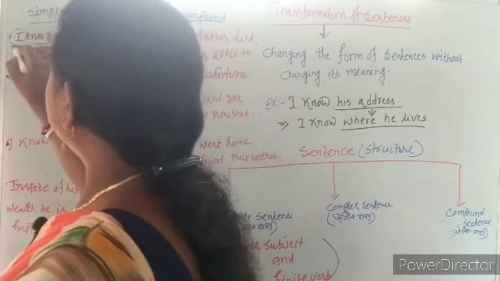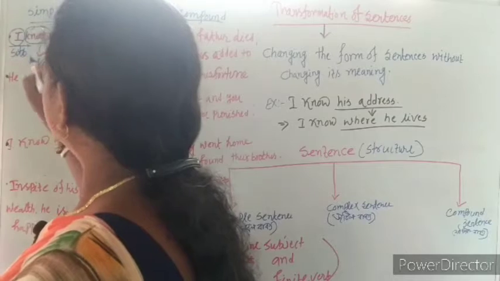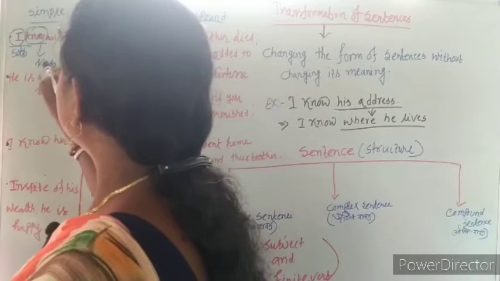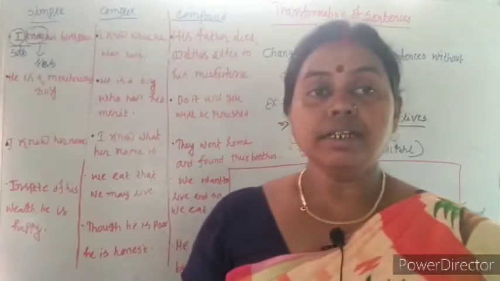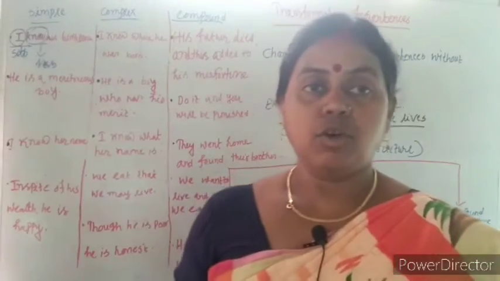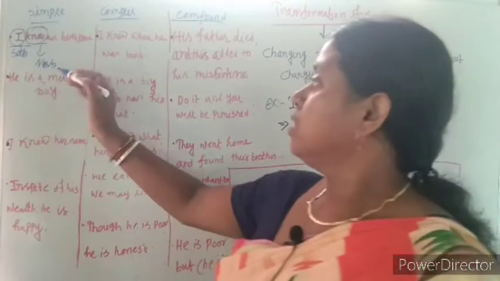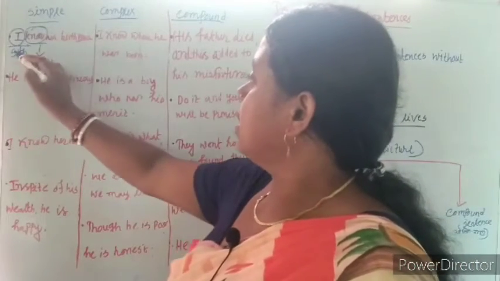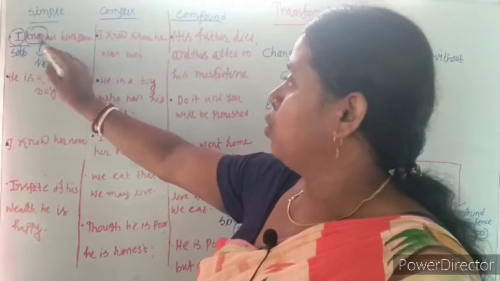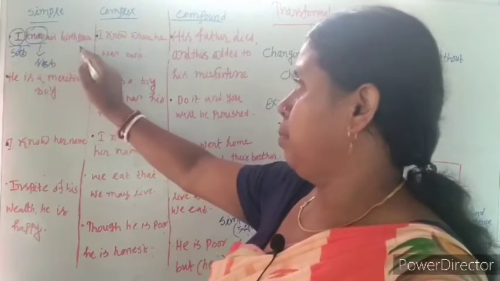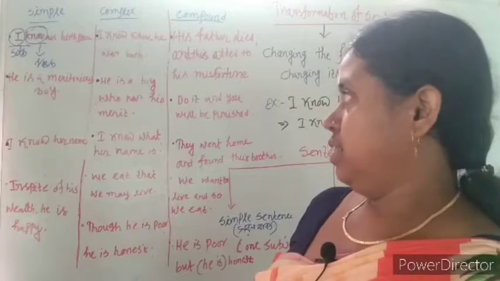There is only one subject and one verb. So, it is called simple sentence. In this sentence, there is only one subject I and one finite verb know. So, I know his birthplace is a simple sentence.